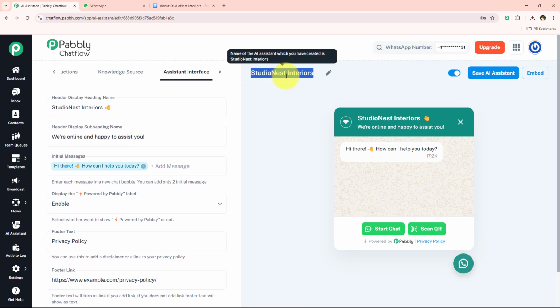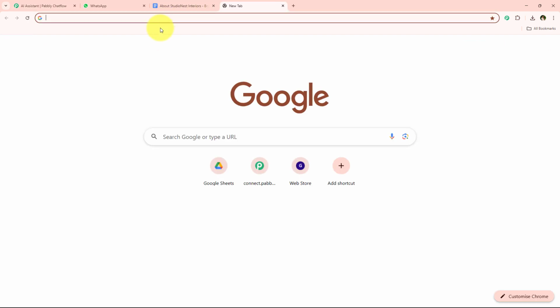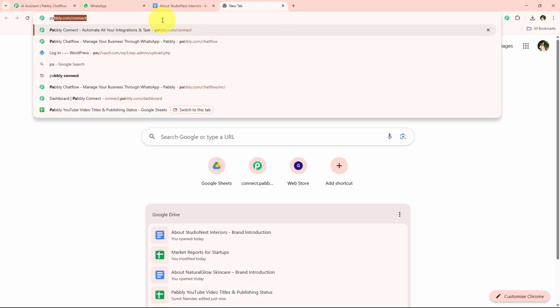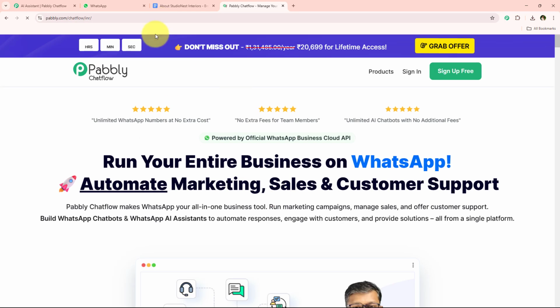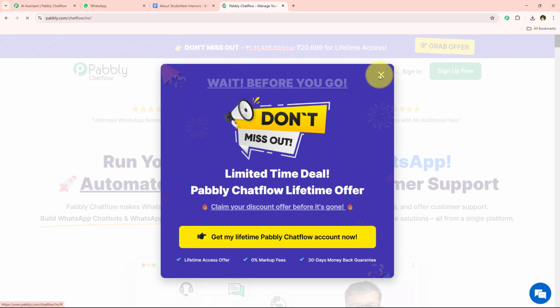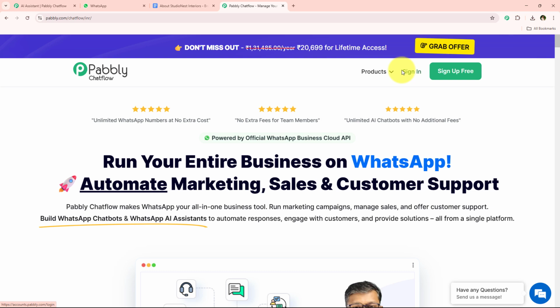So to do this, what we have to do is we simply have to open a new tab, and we're just going to open the landing page of Pabbly Chatflow simply by searching pabbly.com/chatflow in my browser. And now it is opening the landing page of Pabbly Chatflow, and over here we're just going to get two options. Alright, one is sign in and the other one is sign up for free.